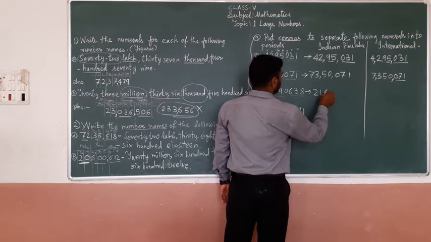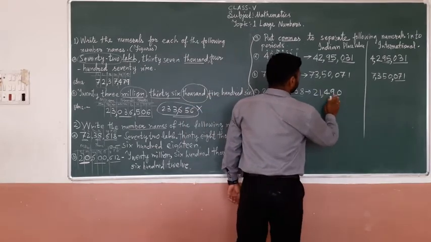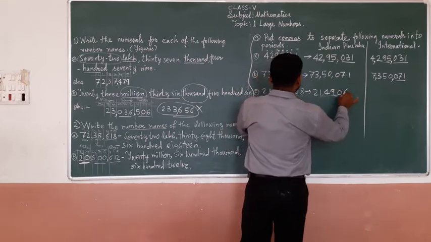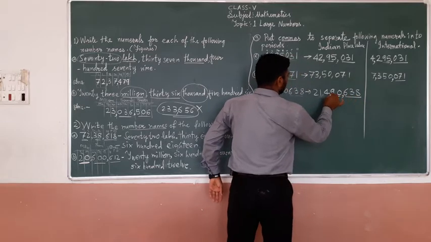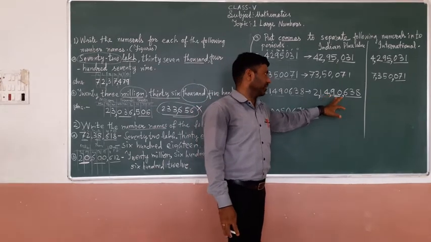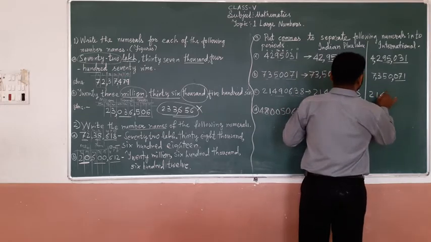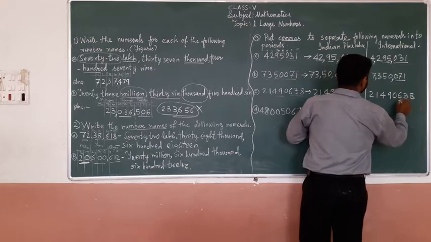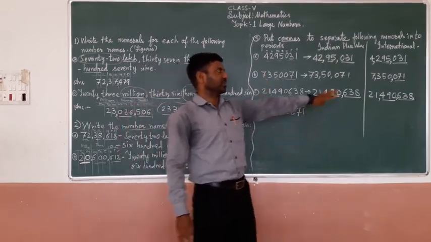Now here, sorry. First write the number 21490638. First 3 digits comma, then 2 digits comma, then 2 digits comma. 2 crore 14 lakh 90,638. Now write the number first: 21490638. First 3 digits comma, then 3 digits. In international place value, after every 3 digits comma.